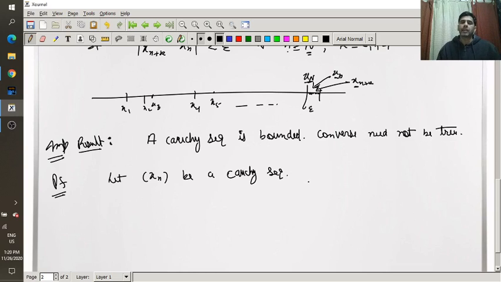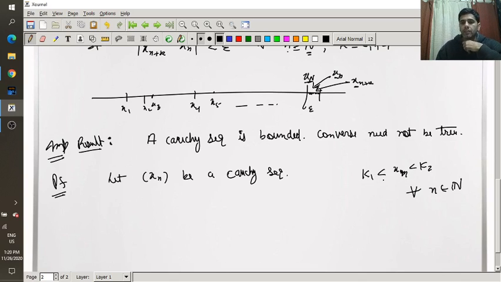Now if we revise the definition of boundedness, a sequence is said to be bounded if there exist two real numbers k1 and k2 such that all the terms of the sequence lie between these. Now how can I write all the sequence? I will write for all n belongs to natural number. Means all xn's, where n belongs to natural number, all xn's will lie between k1 and k2. This is the mathematical statement of boundedness.